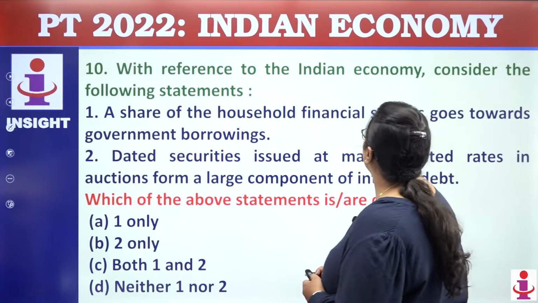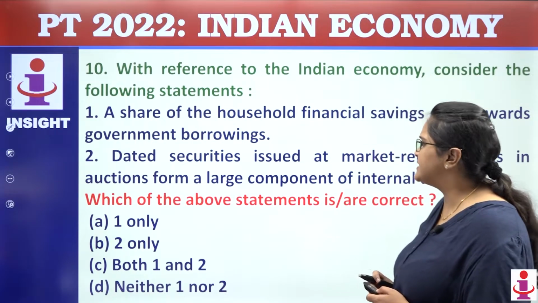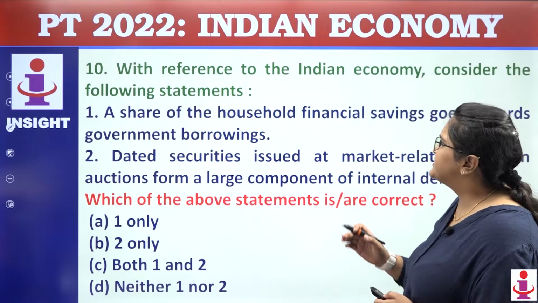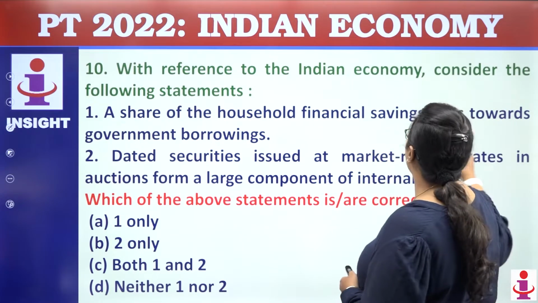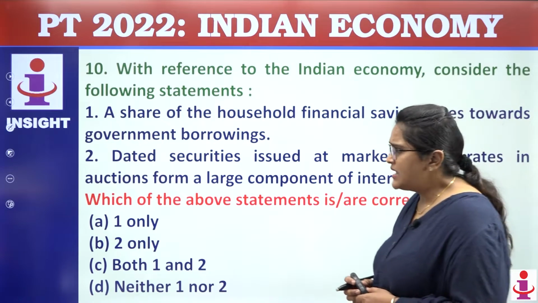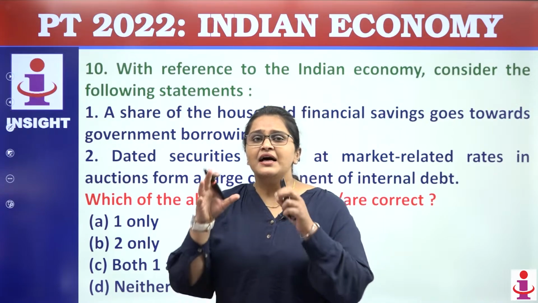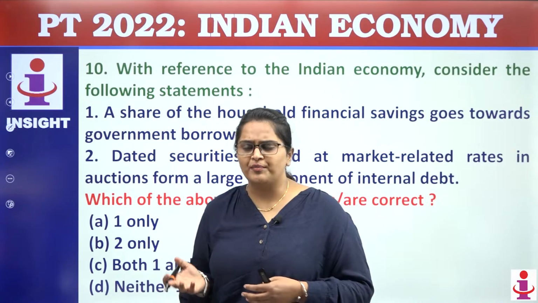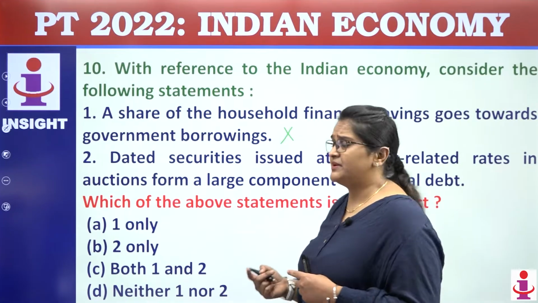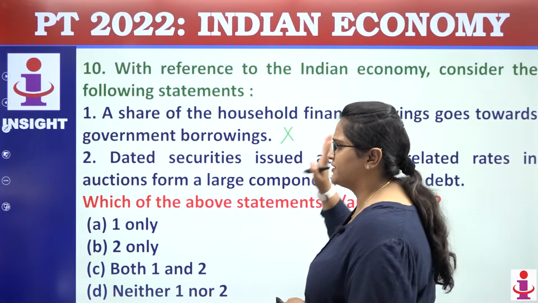Moving towards question number 10, you have to consider these two statements and answer which of the following are correct. The first is, a share of household financial savings goes towards government borrowing. See here, whatever households are saving, its share will go into government borrowing. So that is not true. It can or it can't be. But here they haven't used the term can, so this becomes incorrect.